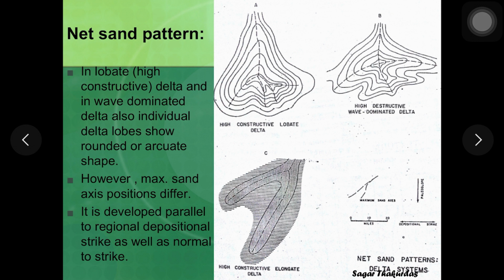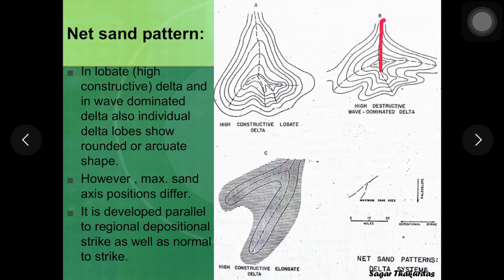Now in case of high constructive delta, the maximum sand axis is perpendicular to the coastline. This is the major sand axis, and there are minor sand axes also here, which are also running away from the coastline, slightly perpendicular to the coastline. But in case of wave dominated deltas, there are clearly two maximum sand axes.